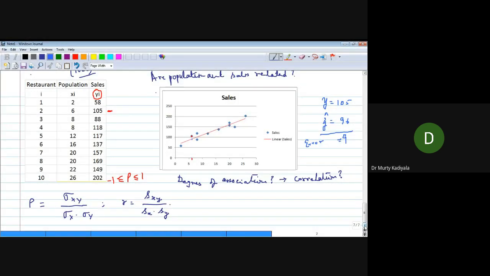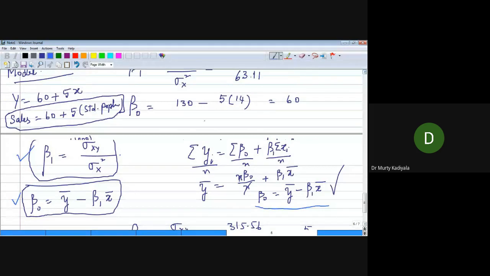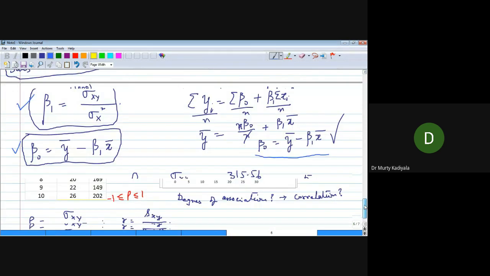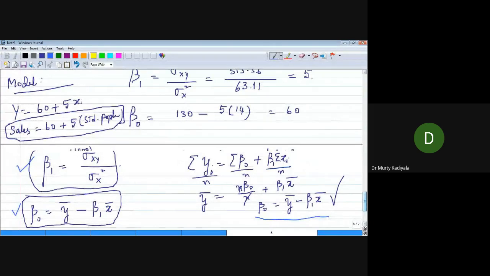So, what is the regression model? For this particular problem, what is the regression model? 60 plus 5x, that is, 60 plus 5 times the student population, correct?